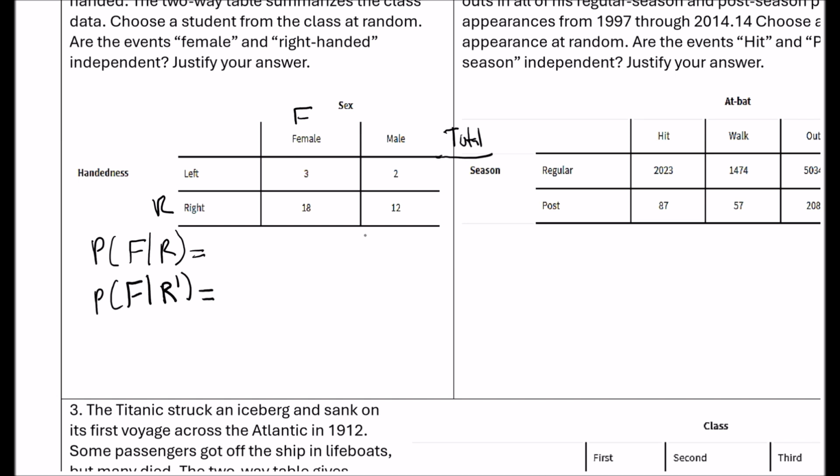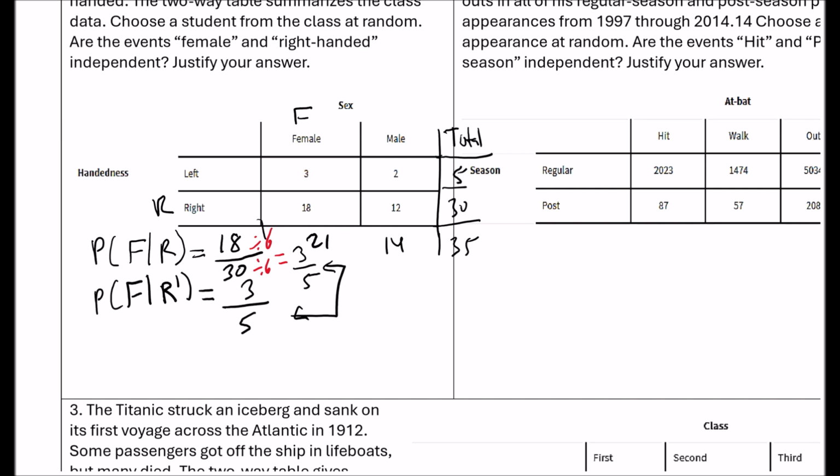Okay, so looking at the females, given that they're right-handed. So how many right-handed? So let's do the totals. This is 5, 30, 35, 14, and 21. Okay, so a total of 30 right-handed. Given those right-handed folks, how many were female? 18. So we got 18 out of 30. Now let's do the left-handed. So given the left-handed, there's 5 left-handed. So given them, how many were female? 3. All right, so we got 3/5 here. Divide this by 6. And notice that we get the same fraction. 18 divided by 6 is 3. And 30 divided by 6 is 5.